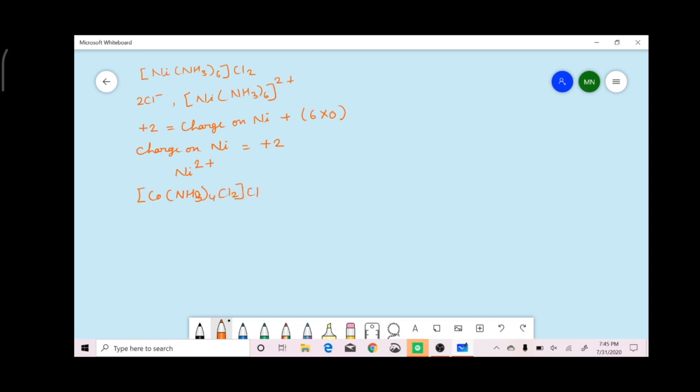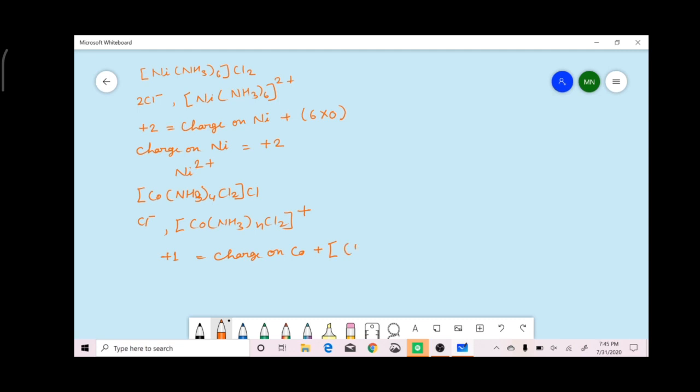When this complex is dissolved, it ionizes to give one chloride ion and a complex ion, which is unipositively charged. In this complex ion, the central metal atom is cobalt, and the charge on cobalt can be calculated using the same formula again.